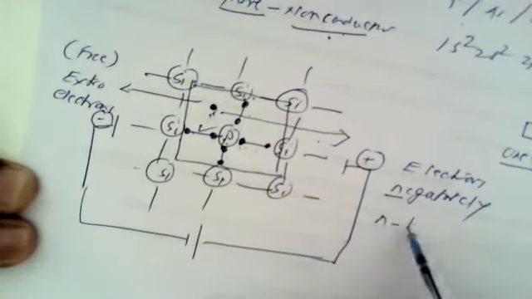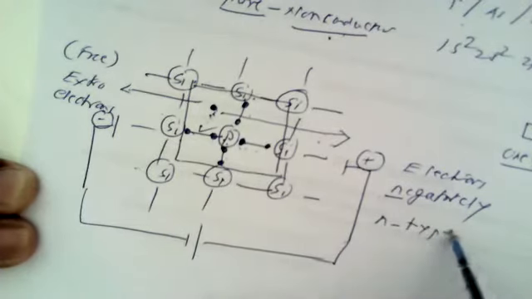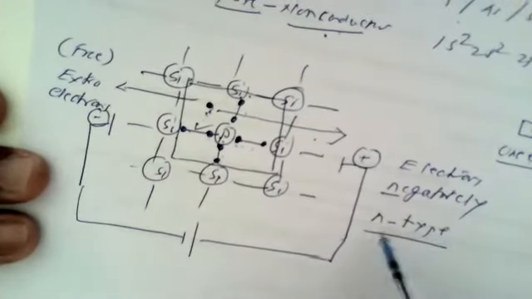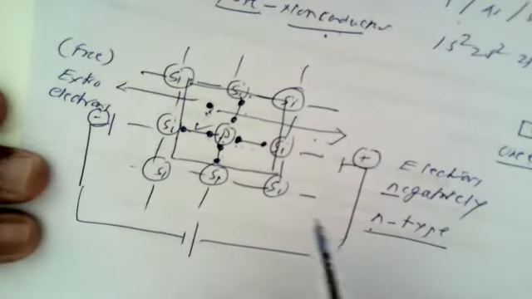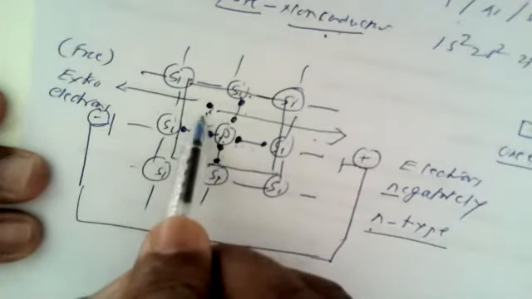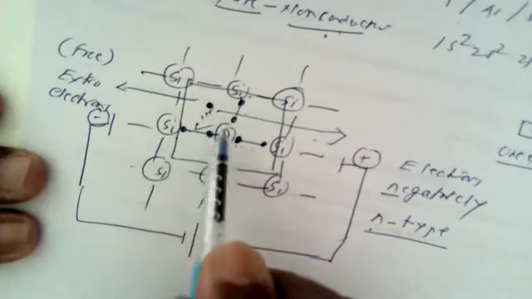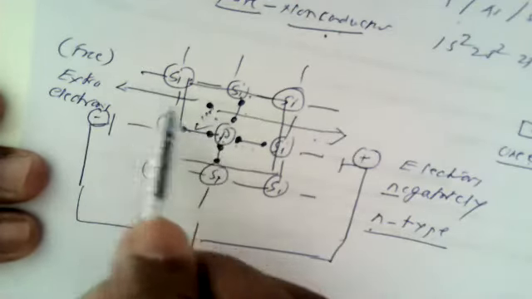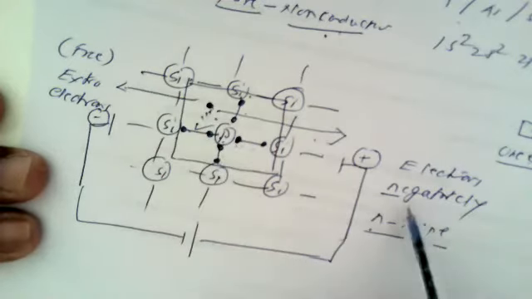Hence all such materials are known as n-type extrinsic semiconductors. The word n indicates that the electrical conductivity is possible only because of the negatively charged electrons. So because the current conduction is done with the help of negatively charged particles, such materials are known as n-type semiconductors.